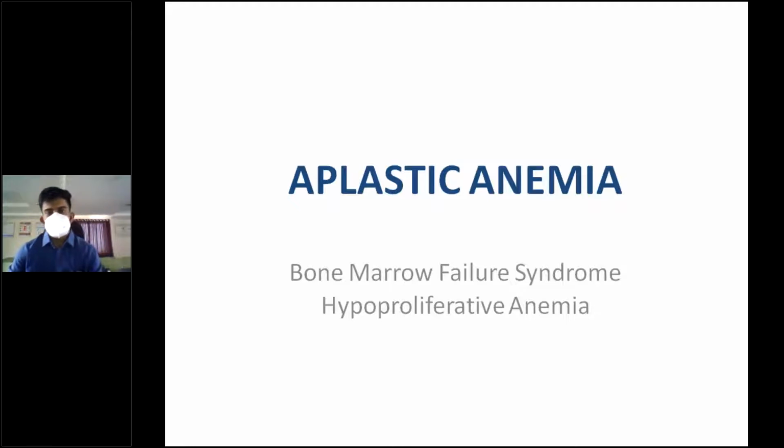Now, aplastic anemia is obviously a misnomer because it's not just an anemia; it's a cytopenia. It includes all three, so it's called pancytopenia. So, aplastic pancytopenia would have been a better term, but it's been traditionally called aplastic anemia.